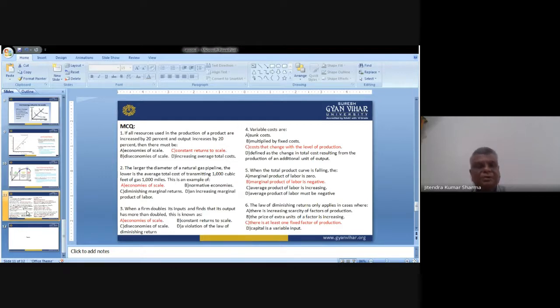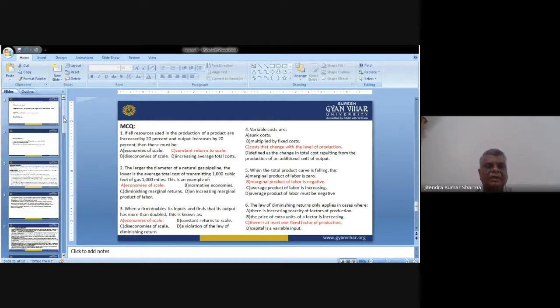So these are a few MCQs. They are also the brownies. I hope they are very much useful for you. Please go through them, try to apply them in day-to-day life, and practice these laws. They are very much useful. Even a little understanding of these things helps us plan our business of any service or product which we want to develop in future as an entrepreneur. So this is the final call from my side.